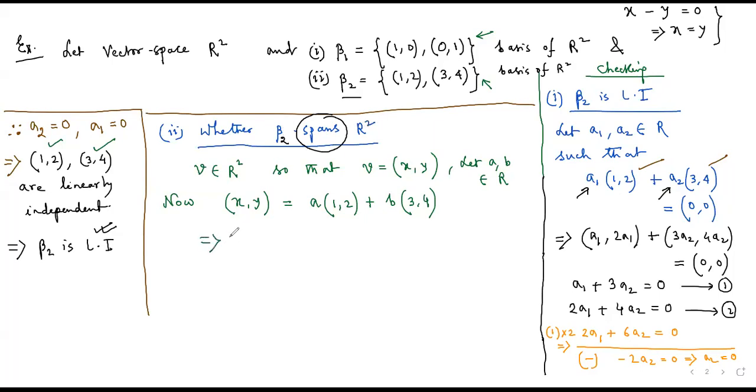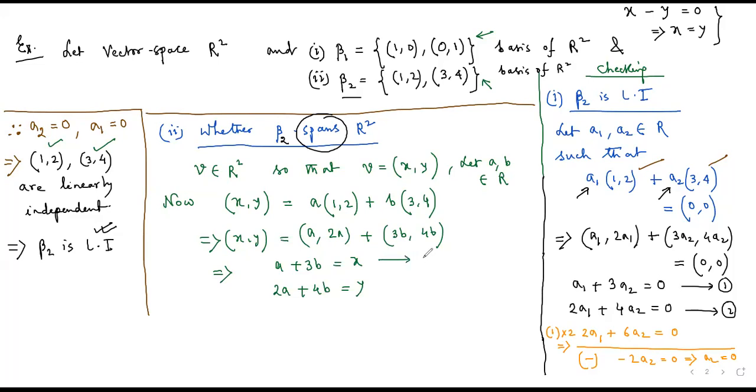This is very simple. You have to solve the equation only. So we get (A, 2A) plus (3B, 4B), and if I equate this, we find A plus 3B is equal to X and 2A plus 4B is equal to Y. Okay, so we have got two equations.